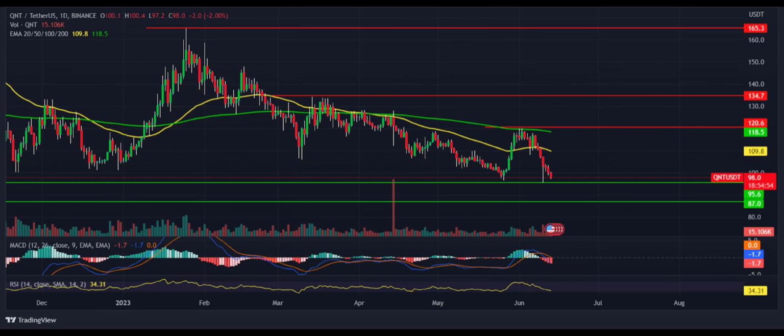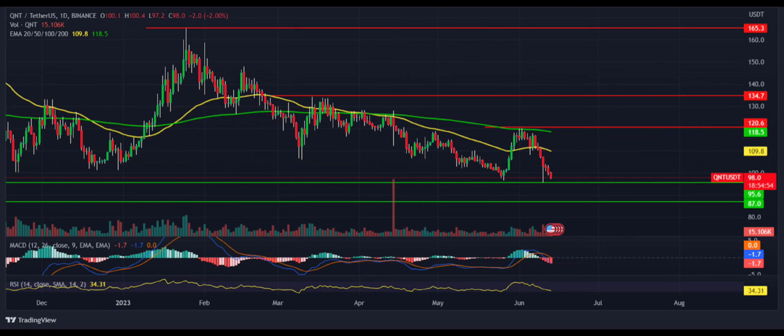Conclusion: Quant price fell 15% in the current month and dropped below $100 support. But prices did not collapse and buyers are trying their best to rebound. The technicals suggest QNT price is in a downtrend, but till it holds $90 the probability of further downfall is low.